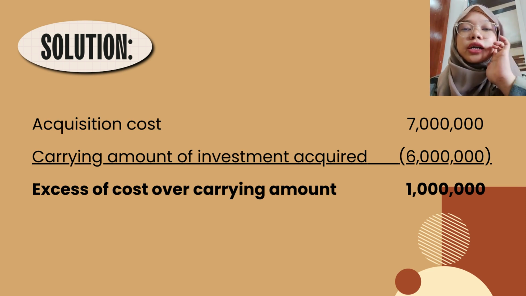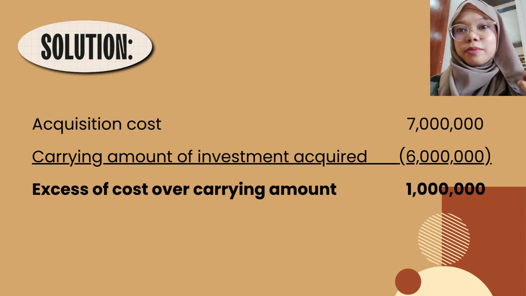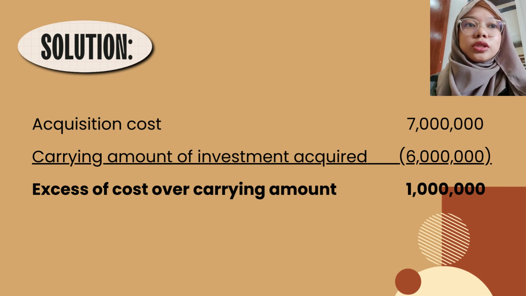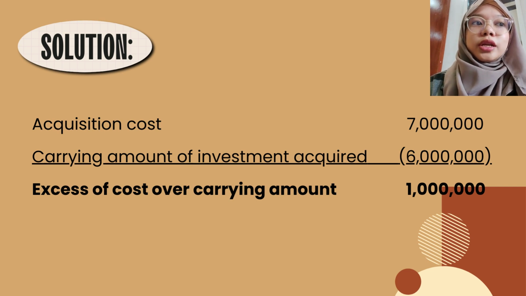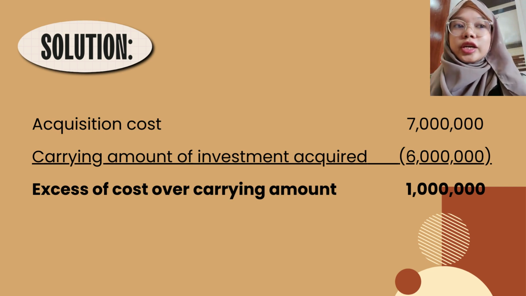Since we are computing based on the price paid by San Luis, our acquisition cost is 7 million. And then our carrying amount is 6 million, which will be deducted from 7 million and give us a result of 1 million of excess of cost over carrying amount.